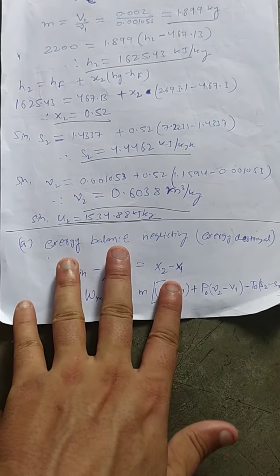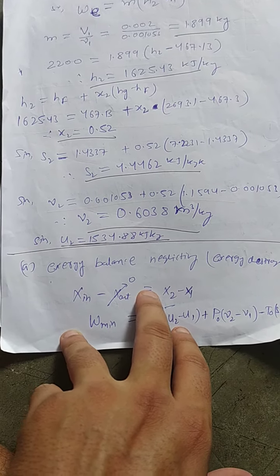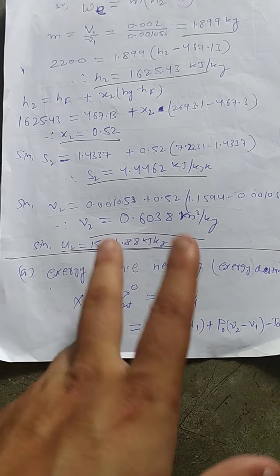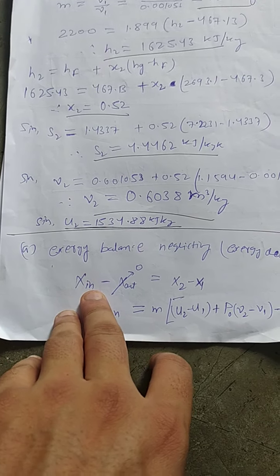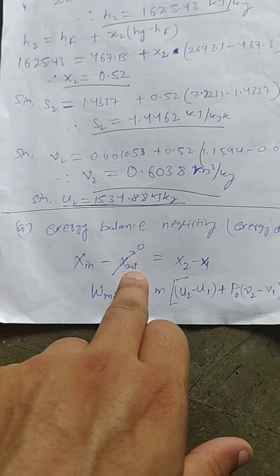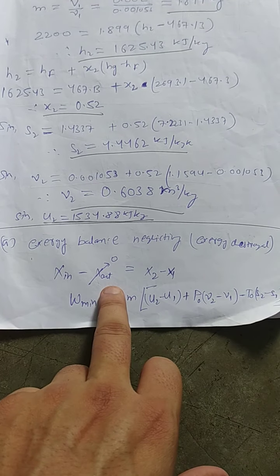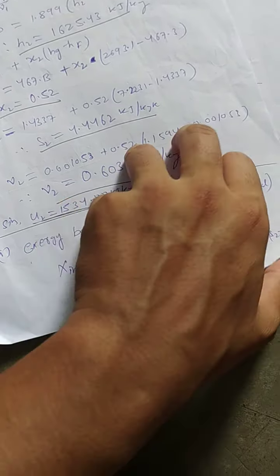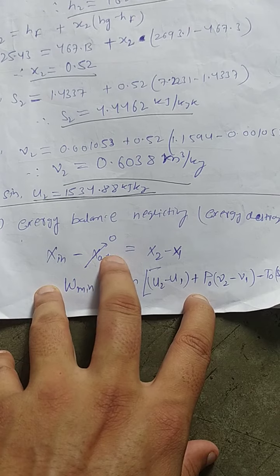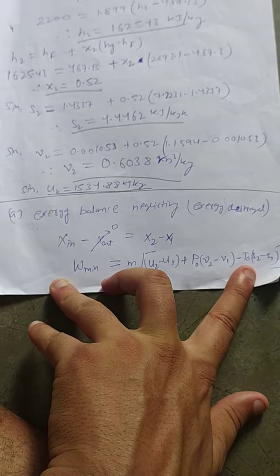Now let's do part 1. We have to calculate the minimum work. Alright, so for minimum work, let's do the exergy balance. For minimum work, we know exergy destroyed is 0, so exergy input minus exergy output must be equal to the change in exergy of the system. Here there is no exergy output, because we have to calculate minimum work, and exergy destroyed is also 0 because we are considering the reversible case.